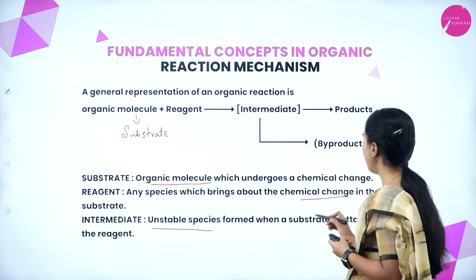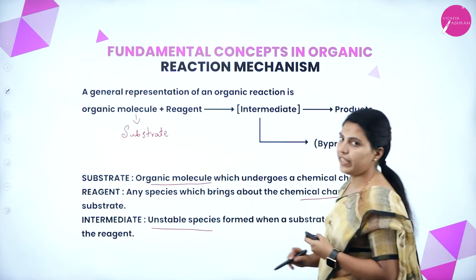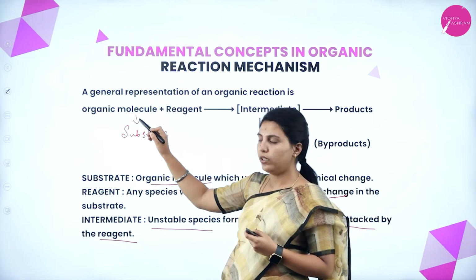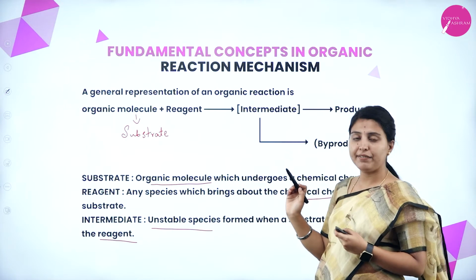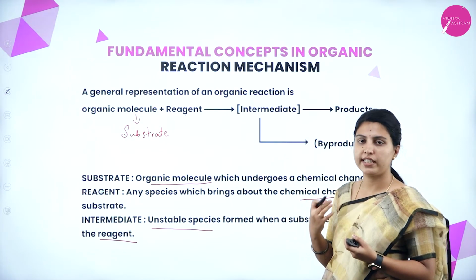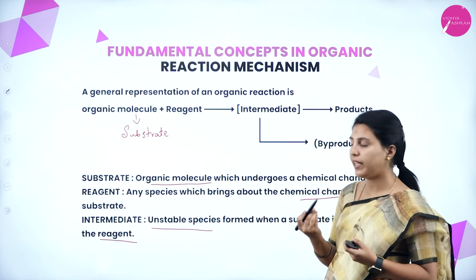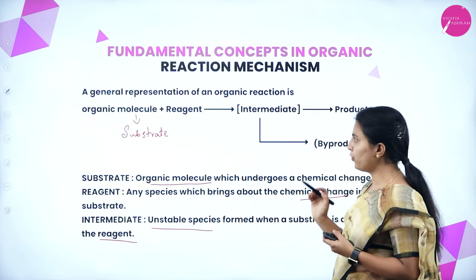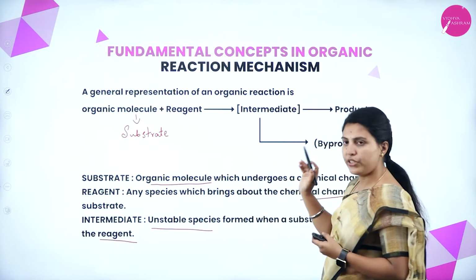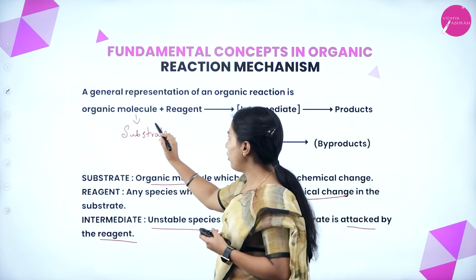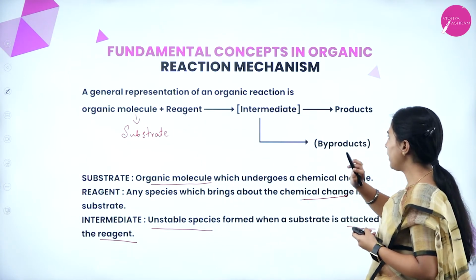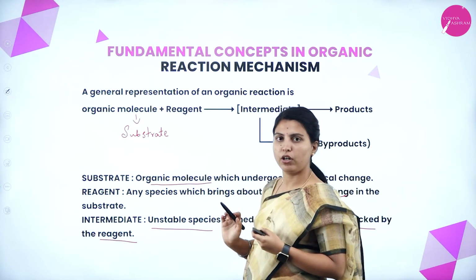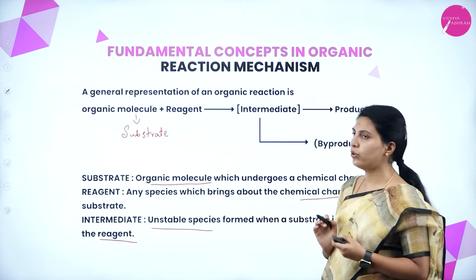An unstable species formed when a substrate is attacked by the reagent. When the reagent attacks the organic molecule, it may form an intermediate which is unstable. It does not last a long time. It may lead to the product, but sometimes it will be present as a byproduct also. Okay. So this is overall a general reaction: organic molecule, reagent, it will give an intermediate and product. This is called the overall reaction. From the reactant, it will proceed to product.